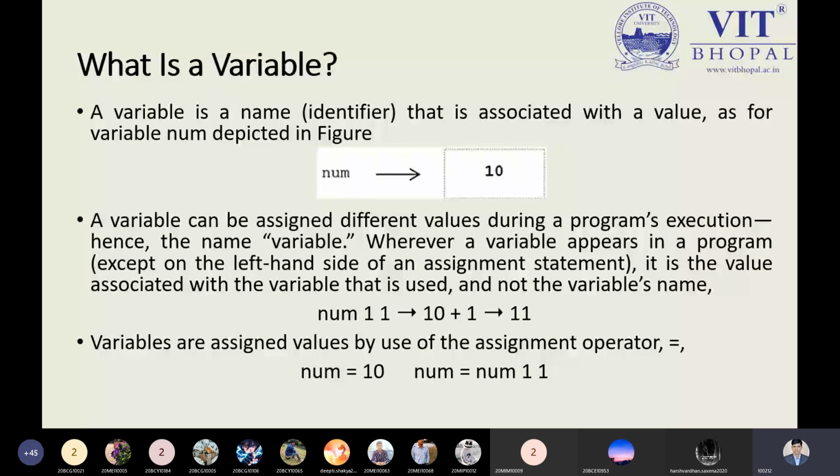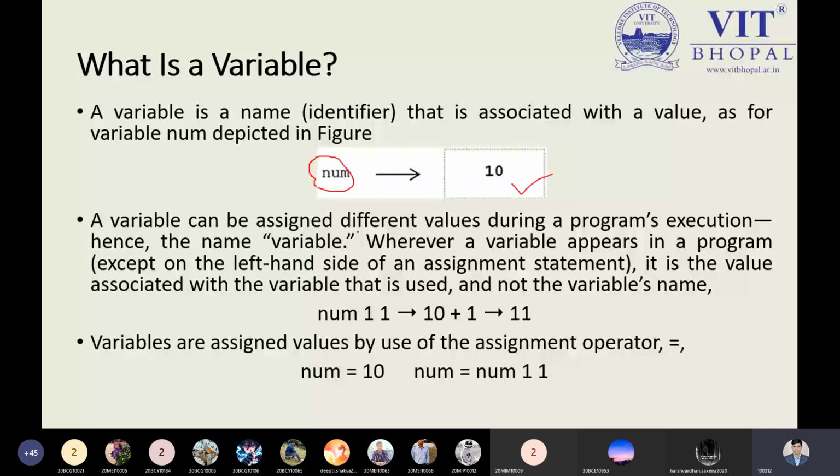It is associated with a value, which could be a character value, a string value, or any number value, and the number could be decimal or non-decimal. Let us take an example: number is our variable, in which 10 is stored.